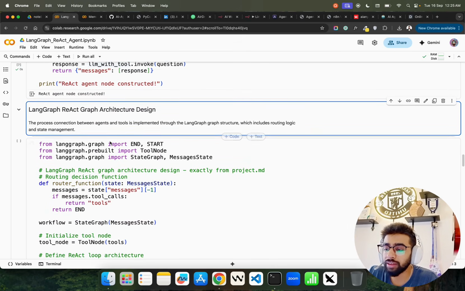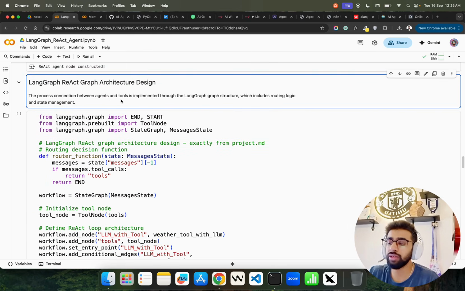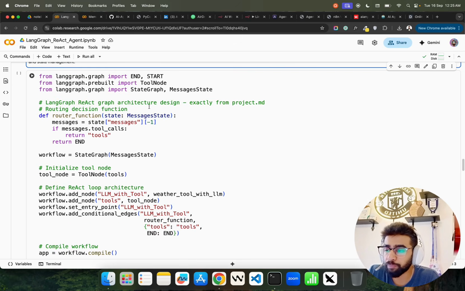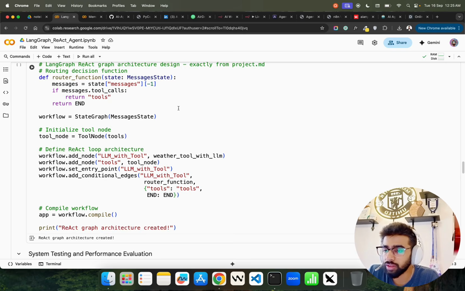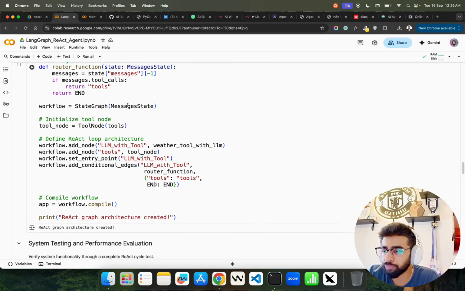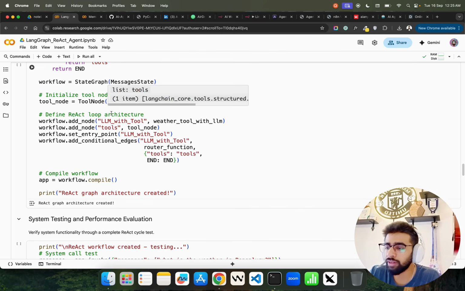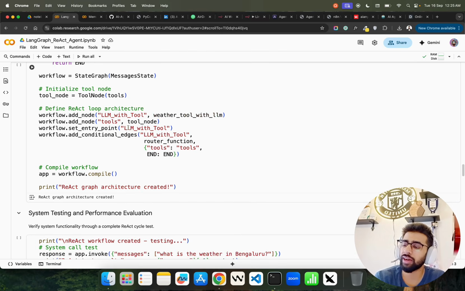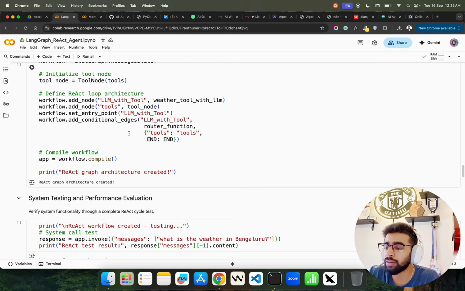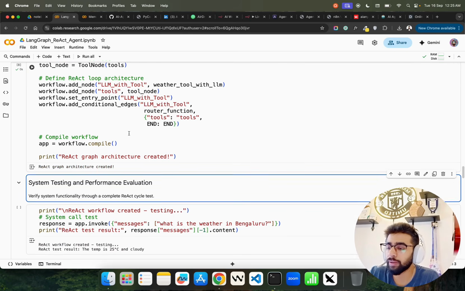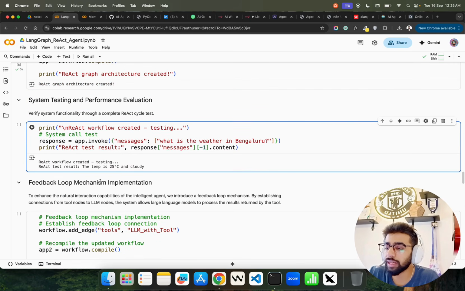Now, this is the React graph architecture design. Basically we're going to bring everything together. The process connection between agent and tool is implemented through the LangGraph graph architecture, which includes routing logic and state management. You can see it over here. We have a router function of the workflow, initialize the tool node that we defined, define the entire React pattern that you know, compile, and our architecture is ready. And here we're going to test that.